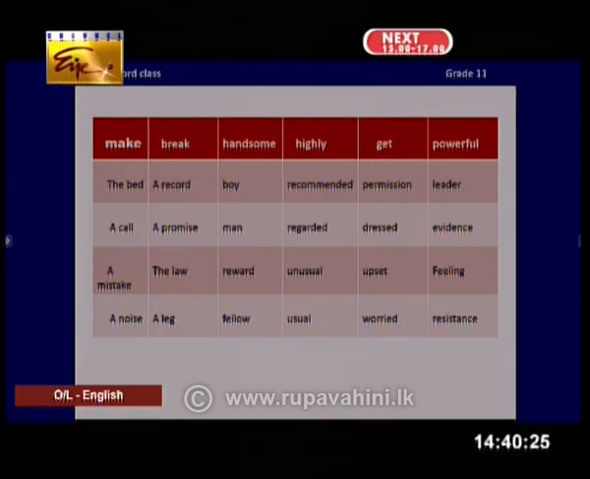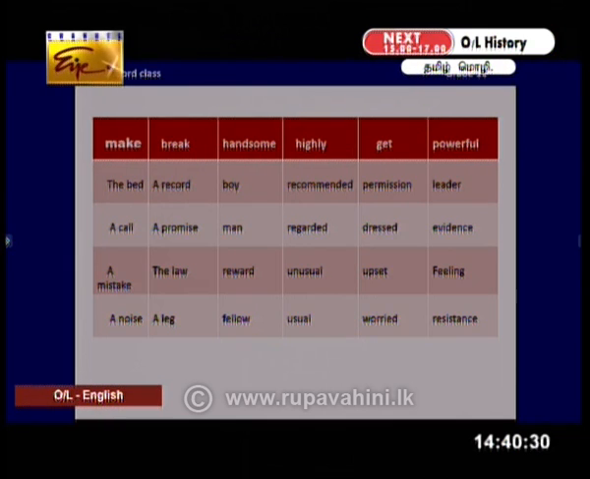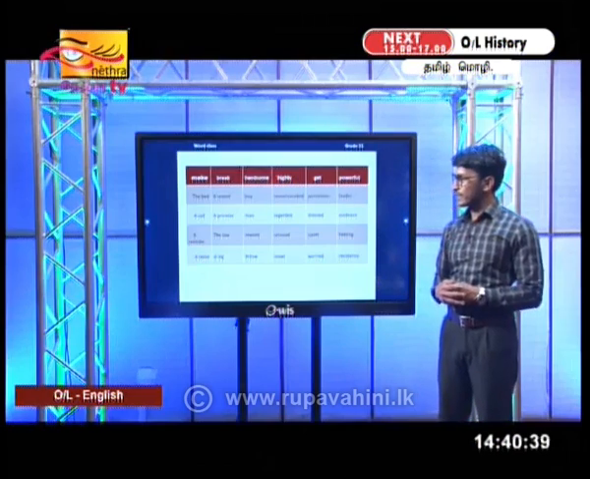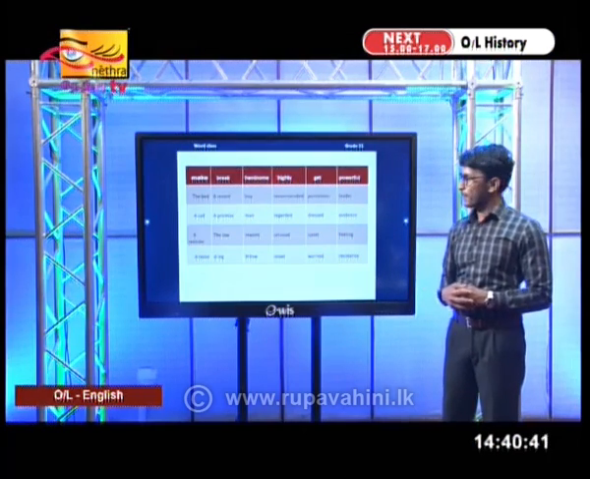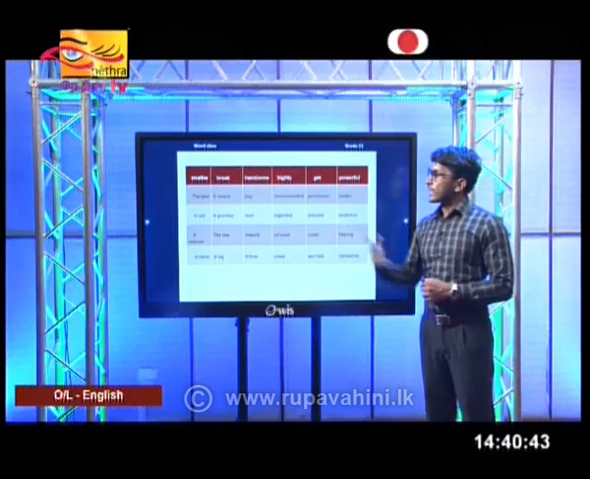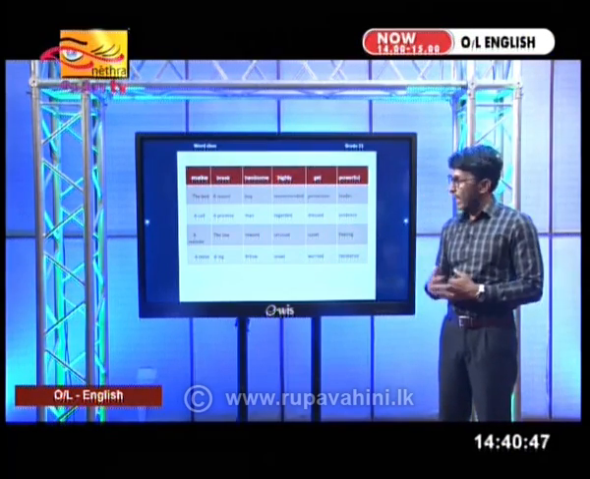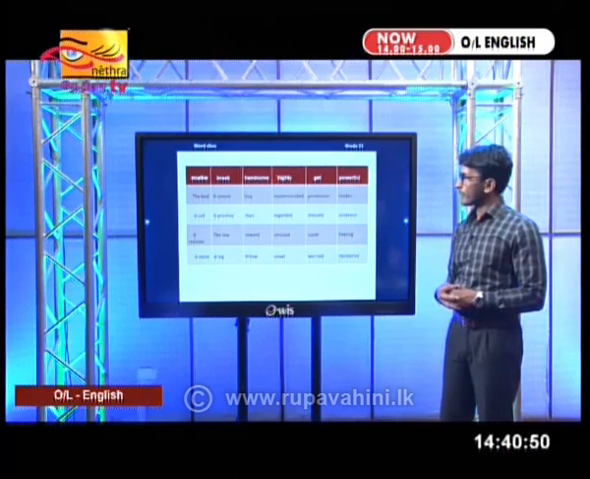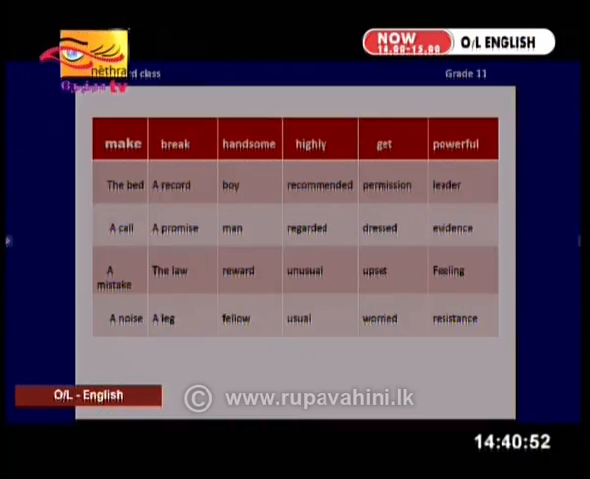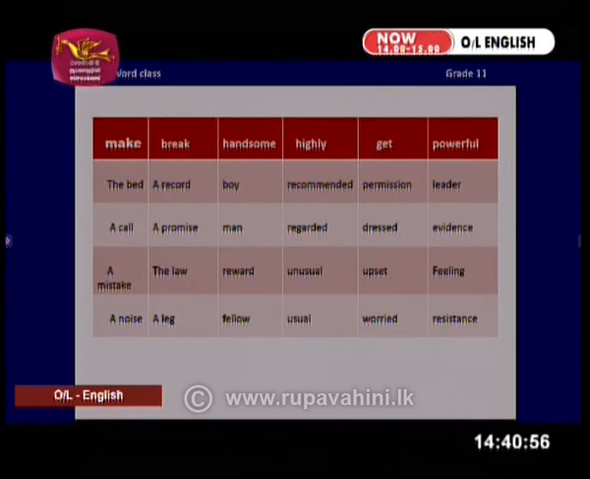We break a record. You know, Sanath Jayasuriya set a lot of records, and most of his records still remain unbroken. We also break a promise. You know, some people keep promises while some break promises. Some reckless drivers break the traffic law, causing a lot of accidents on the road. Break a leg. Andrew broke his leg when he was playing football.